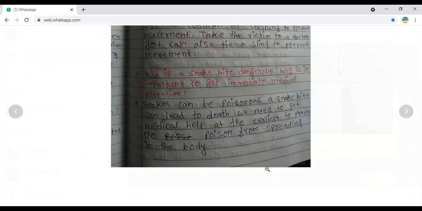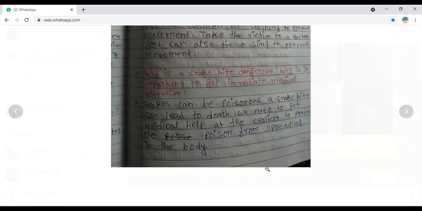We need to get medical help at the earliest to prevent the poison from spreading into the body. If we want to avoid the poison entering the remaining parts, we should go to the doctor immediately, and we should take the medicine, or one anti-venom injection. What is the injection name? Anti-venom injection.